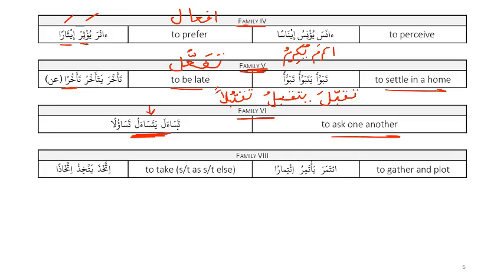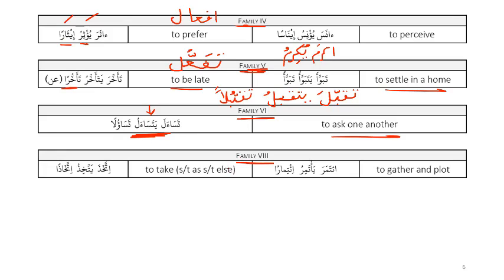So tasa'ala yatasa'alu. Which bab does this look like? Tafa'ul. Exactly. So this is bab tafa'ul.